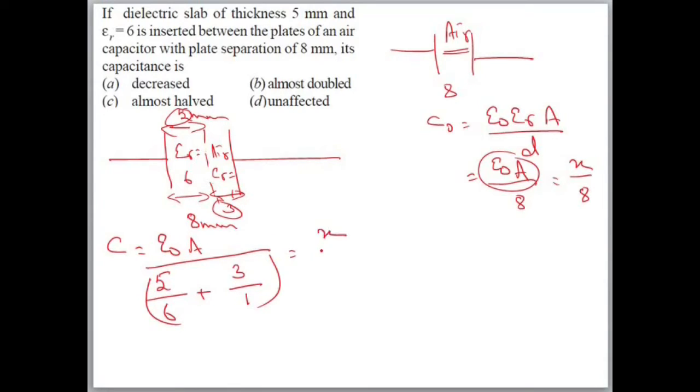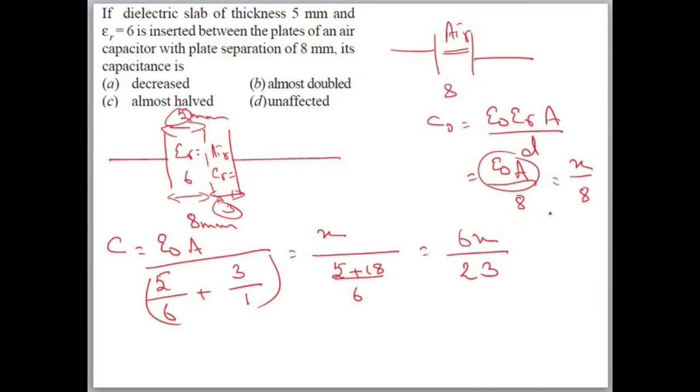Epsilon naught A we have considered x, by, if we take the LCM of this, it will be 6. 5 plus 6 3s are 18. So this 6 will go up. 6x is equal to 18 plus 5, 23. Now we don't know which is bigger, this or this.